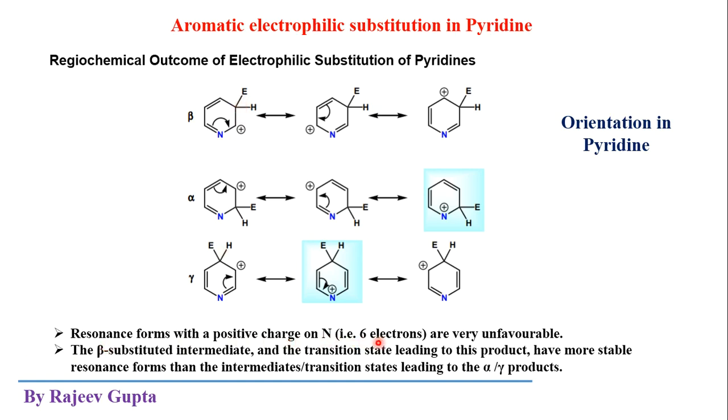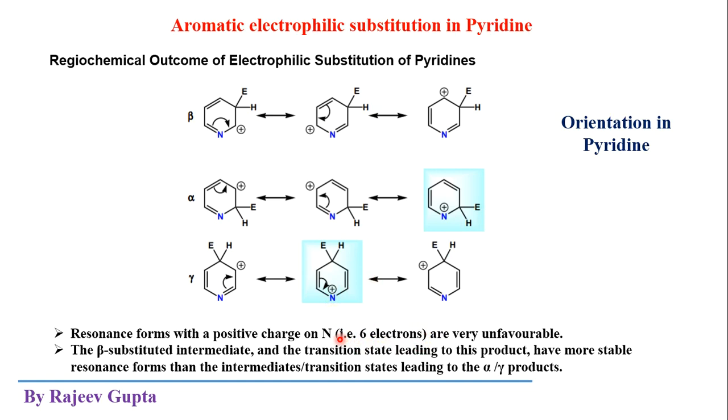So the resonance forms with a positive charge on nitrogen, that is, with 6 electrons, are very unfavorable. Here the octet of the nitrogen atom is lost in these two resonating structures where the positive charge is on the nitrogen atom, so it becomes a 6 electron system instead of 8.